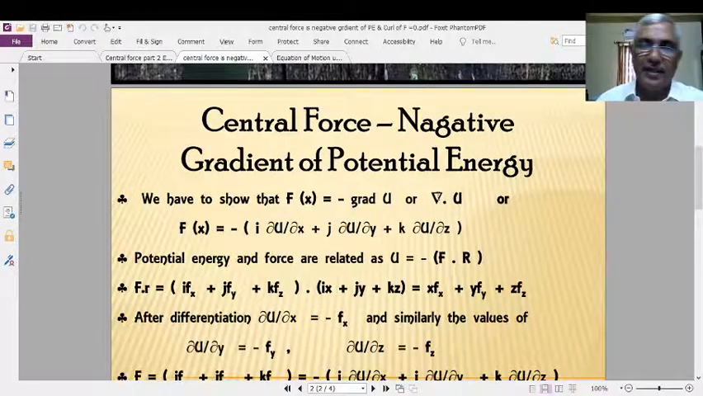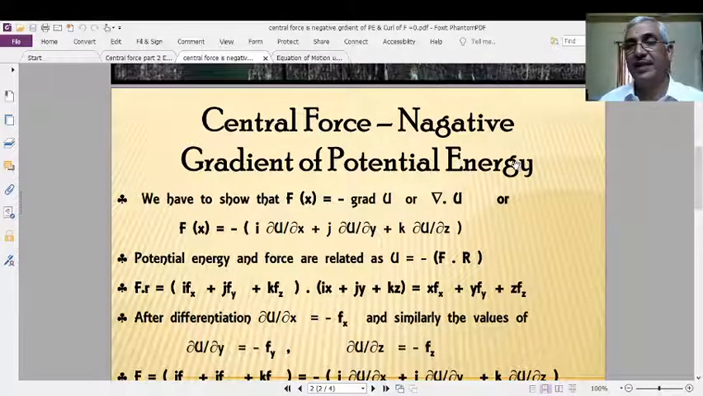Del is a vector quantity, U is a scalar quantity. In between these two, this vector quantity del is acting on the varying potential energy. Potential energy is a scalar quantity, but varying potential energy is a vector quantity. Therefore, it is the dot product between these two vectors: the gradient vector and the varying potential energy vector. Potential energy is a scalar, but the gradient of potential energy is a vector quantity.